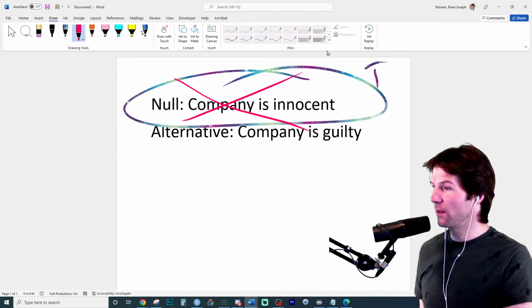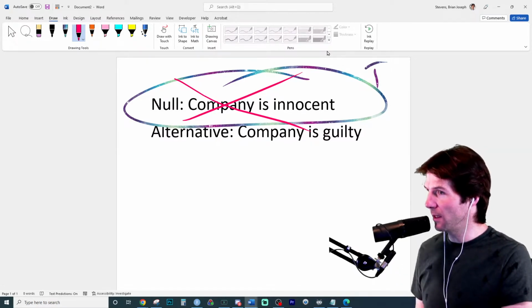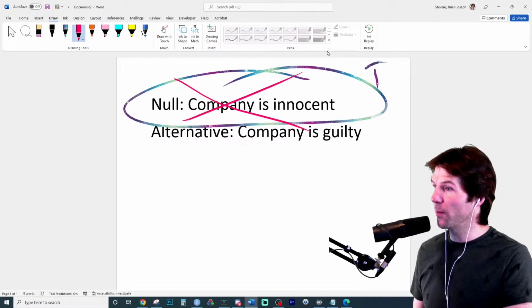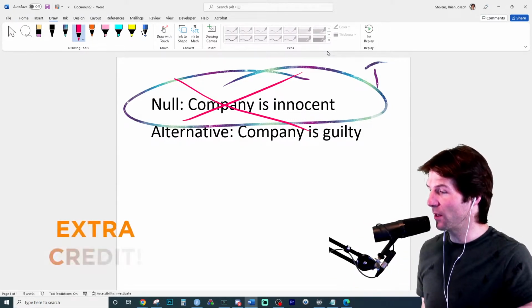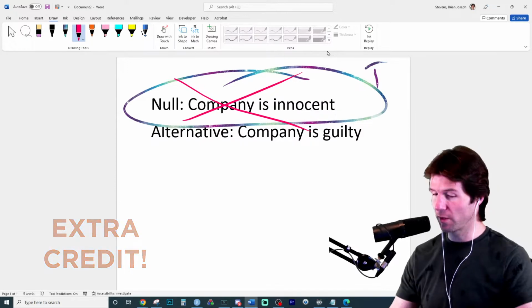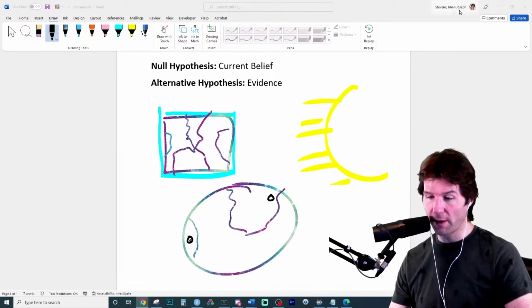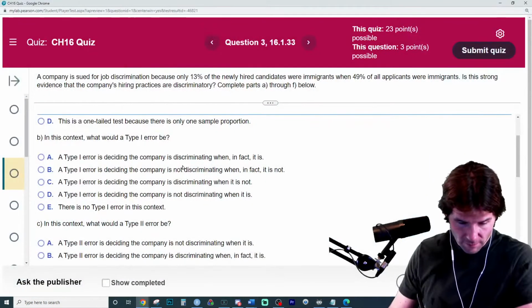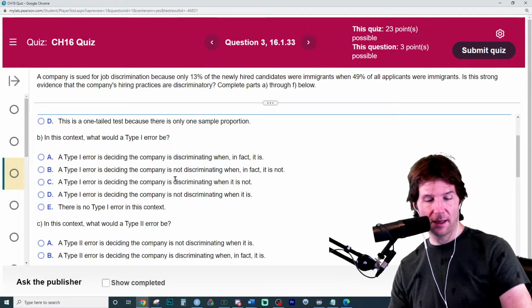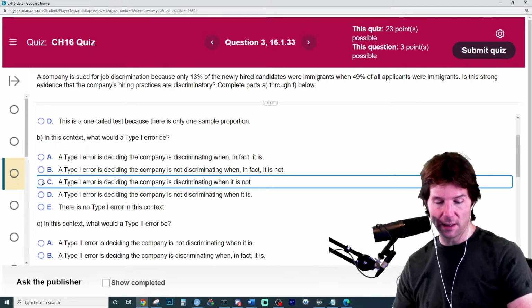So what would this mean? This means the company is innocent, but we make an error and we reject it. Great job right there. We reject it and we say we have evidence they are guilty. So this would be when an innocent company is found guilty. Because the null is true, they are innocent. That is a fact. The company is innocent. So it is deciding they are discriminating when in fact it is not.